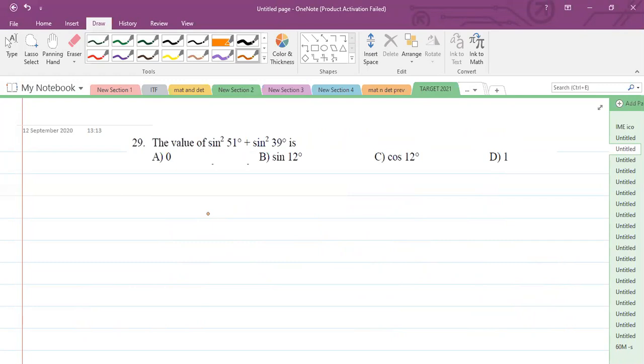The question is: the value of sine square of 51 degree plus sine square of 39 degree. Remember one more thing, in CET I will always give 1 minute minimum to solve the problem. I will not solve it immediately, because you should try to solve it.